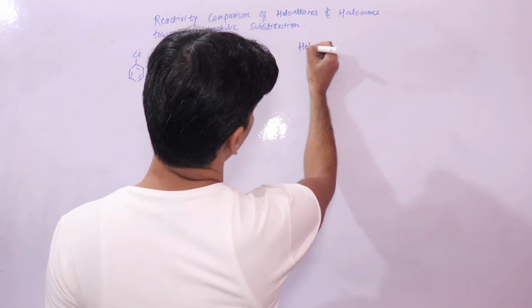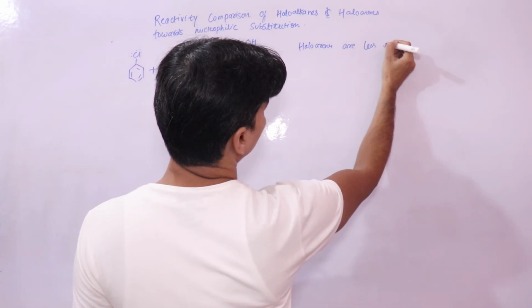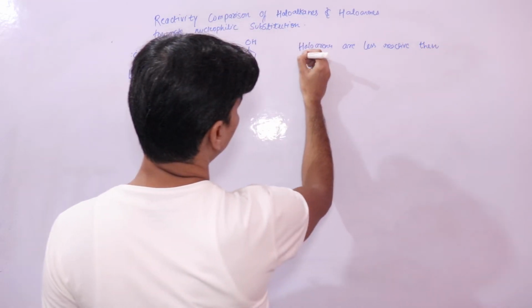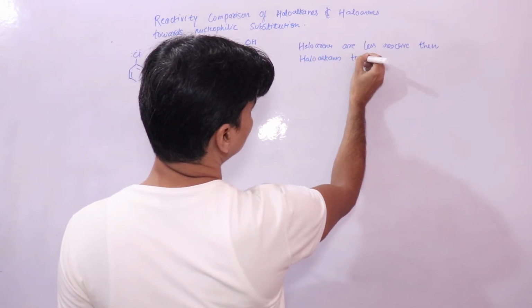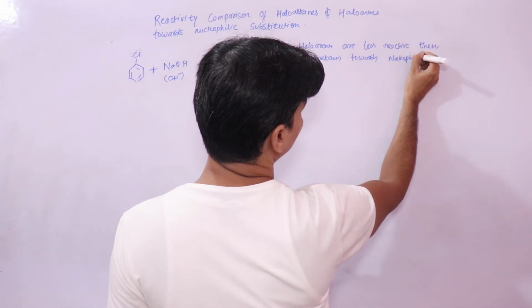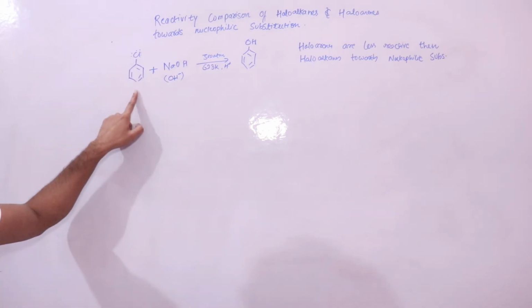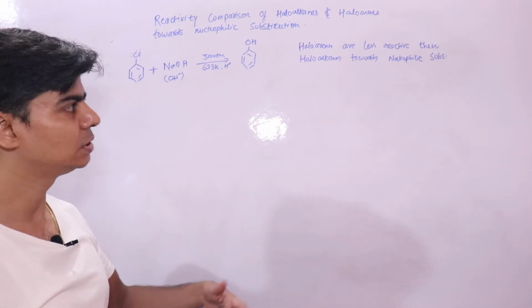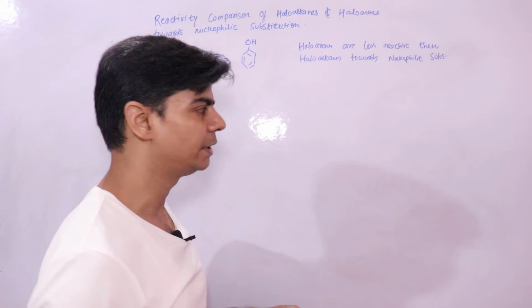We say that haloarenes are less reactive than haloalkanes towards nucleophilic substitution. So these are less reactive compared to alkyl halides, or haloalkanes, towards nucleophilic substitution. Now we'll look into the reason. What is the reason for the less reactivity of haloarenes?